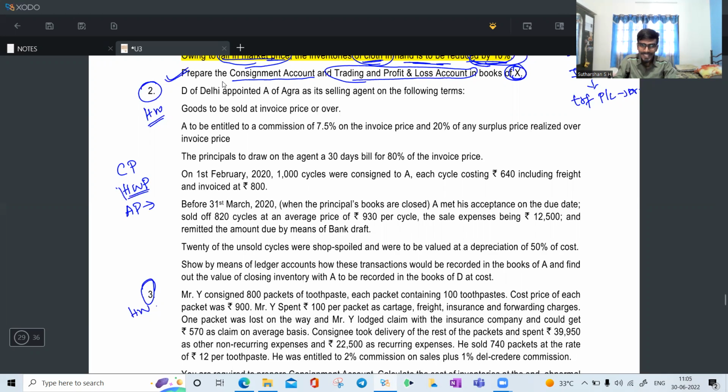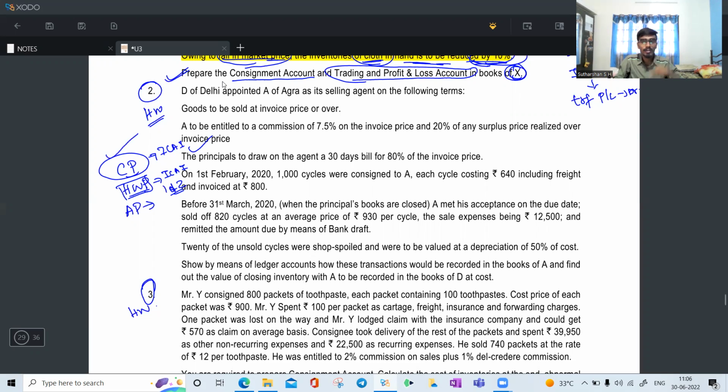The homework questions are from the same ICA book, but one or two questions I will give you as homework. Classroom problems are also from the ICA material only. The questions I do in the classroom are classwork problems. The questions I give you as homework in the ICA study material itself are your homework problems, and then there is your assignment problem.